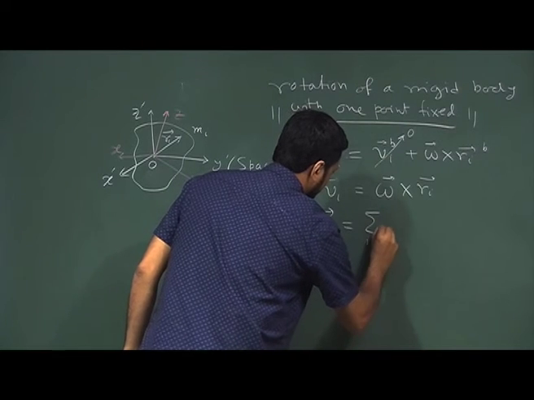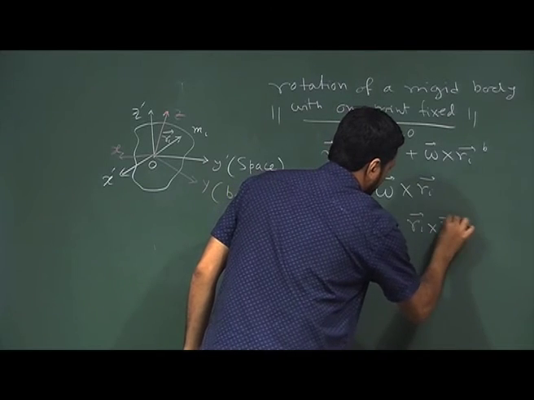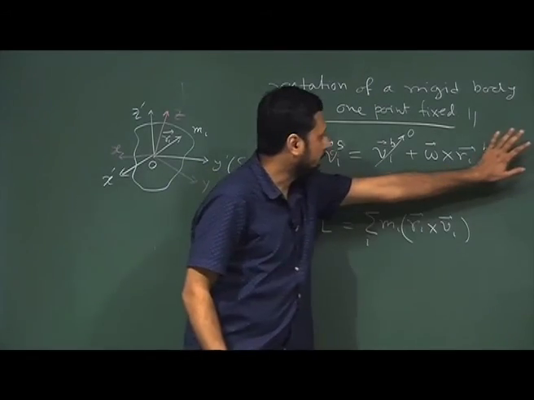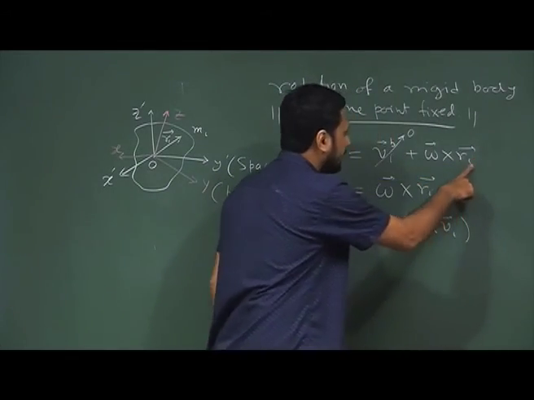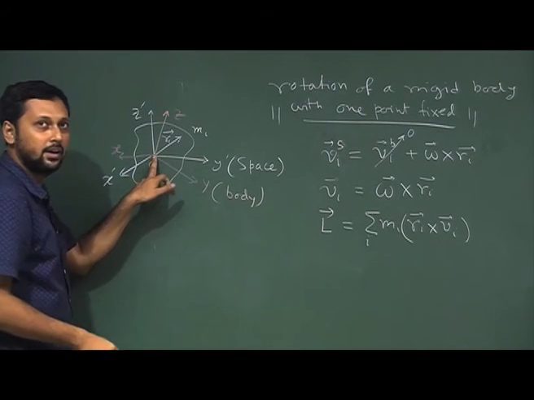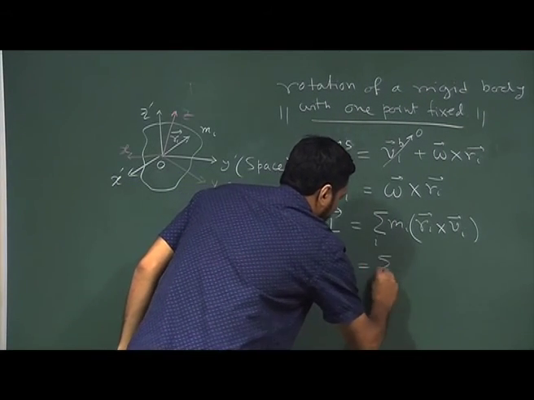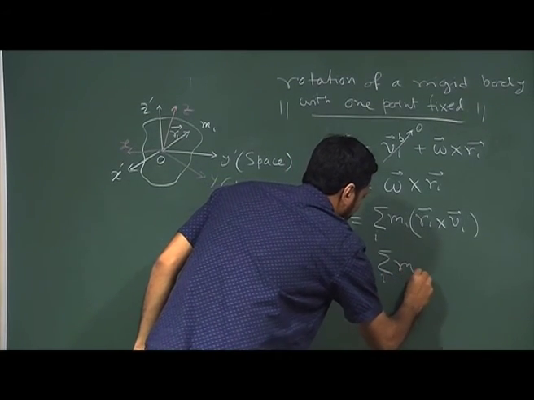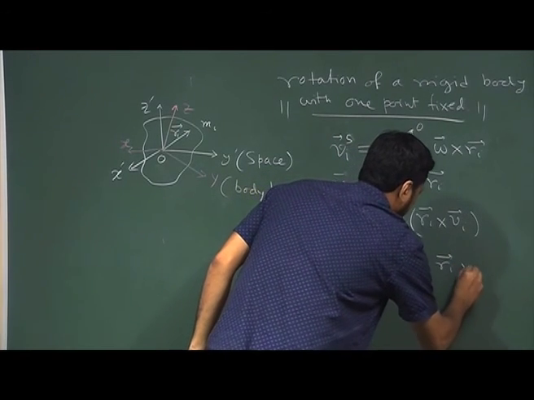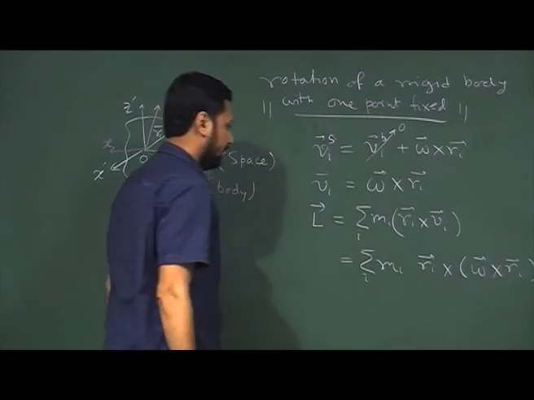We have already seen it is the sum over I of r I cross m I v I. Please remember, r I is the same whether we measure it with respect to the body set of axes or the space set of axes, because it is a position vector and the origin of these two is common. So, we will see that this can be written as the sum of m I, r I cross omega cross r I.